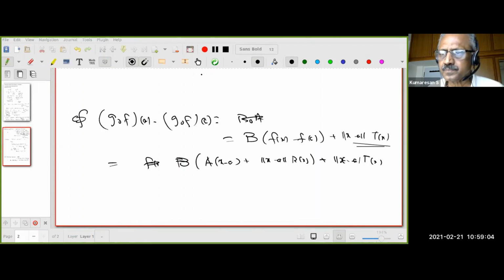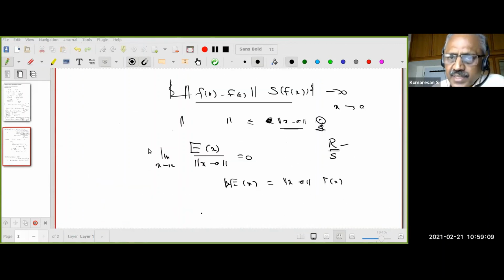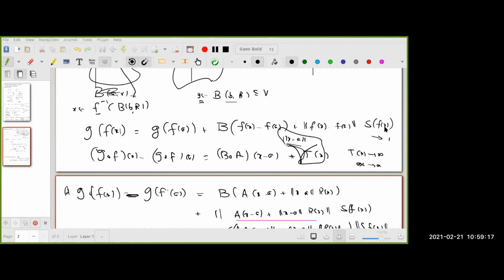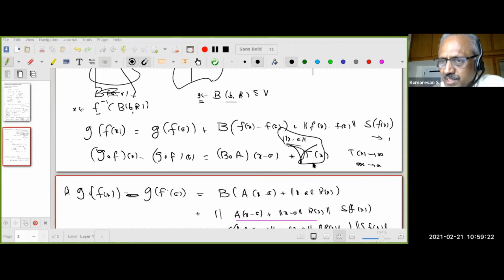Okay. So how many of you see, I want to write this equal to, are you able to see this? This object? Yes, sir. I want to write a T of x. I said we already found a T of x. Now do you see that? That's not quite true. Why? Because I wrote this fellow as norm of x minus a into, call it T1 of x. The T of x still has something from here.